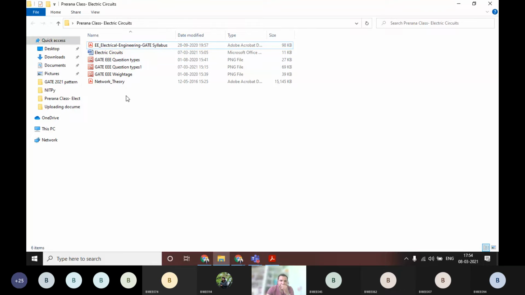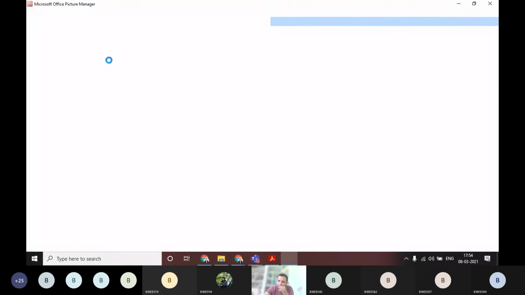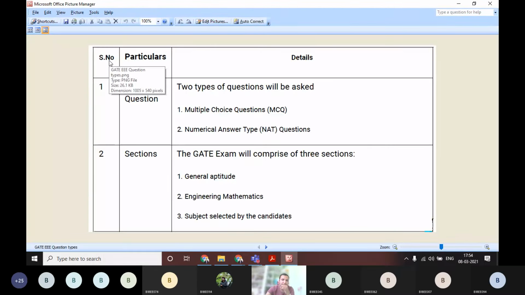If you look at the normal question types, how they give questions based on these subjects, they are mainly MCQs and also numerical answer questions. There are basically two types of questions: multiple choice questions and numerical answer type questions. All the electrical engineering questions will be asked based on these two types.